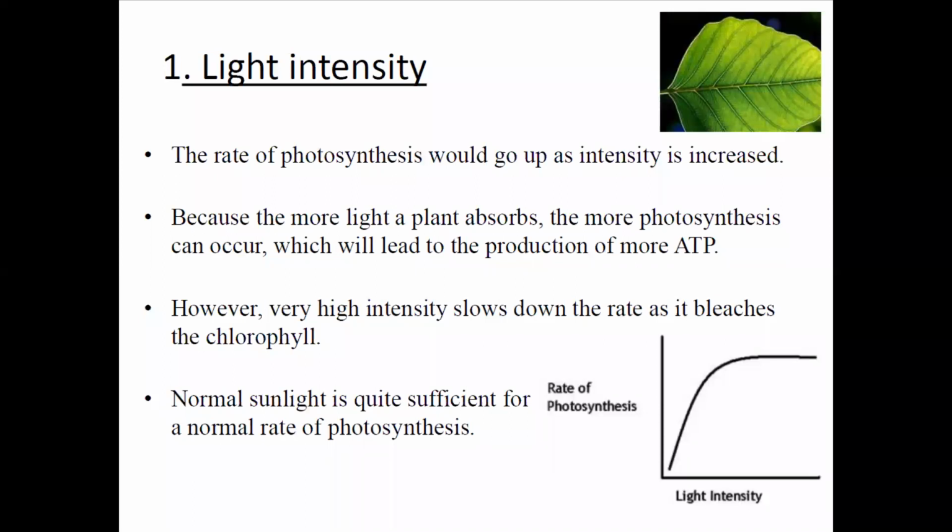Now, normal sunlight is quite sufficient for the normal rate of photosynthesis. If intensity is very high, it slows down as it bleaches the chlorophyll. That means the saturation stage has been reached. Normal sunlight is quite sufficient for the normal rate of photosynthesis. That means not a fast process, but a process where the sunlight is being utilized fully is known as